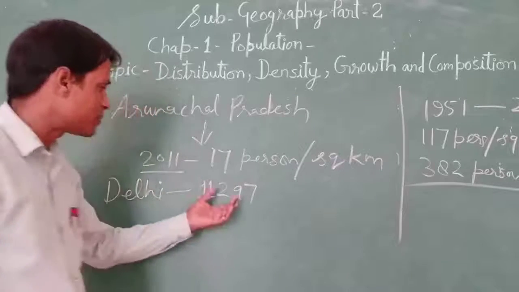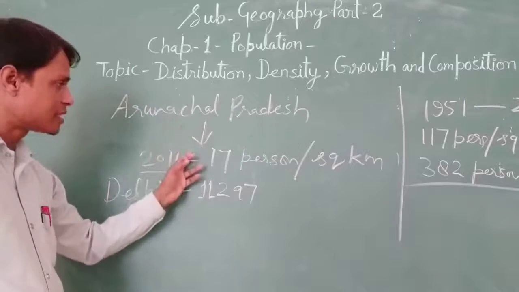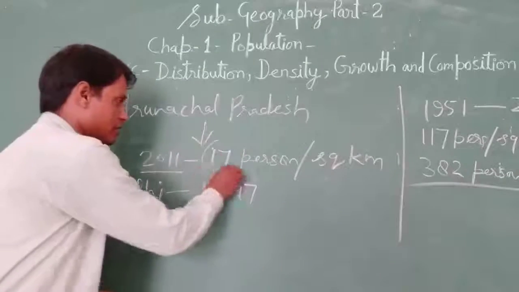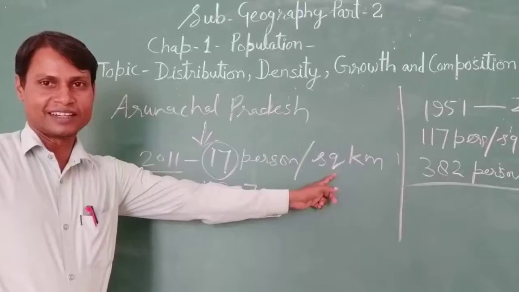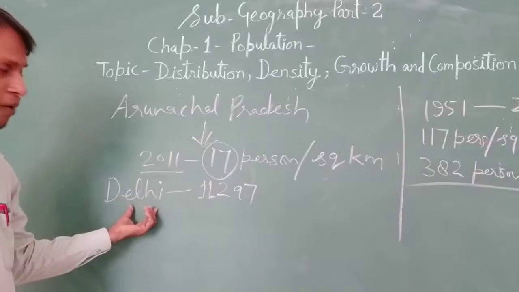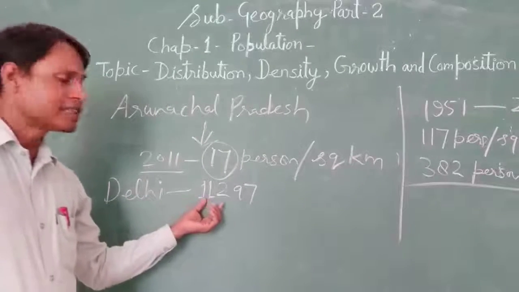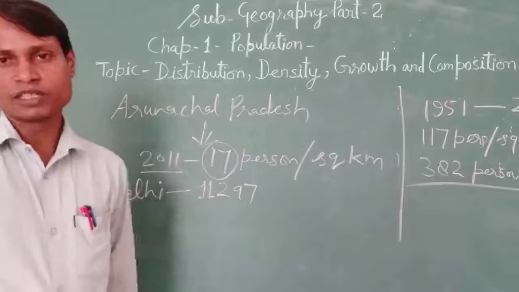So how much difference is there between Arunachal Pradesh and Delhi? Arunachal Pradesh only 17 persons per square kilometer, and Delhi 11,297 persons per square kilometer. So this is the difference.